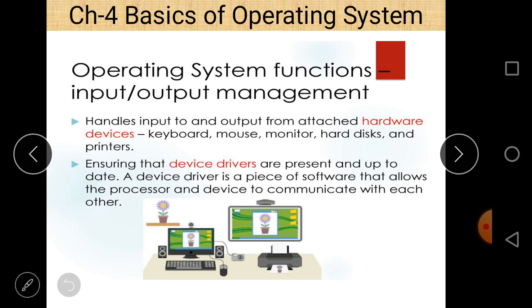A device driver is a piece of software that allows the processor and the device to communicate with each other. So the operating system is tasked to manage different device drivers and check whether they are up to date and working properly or not. So different input and output device management is also done by an operating system.